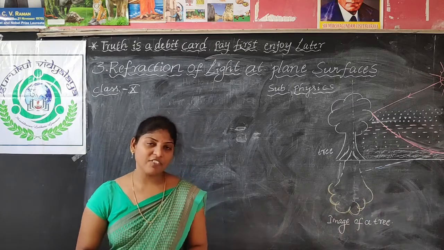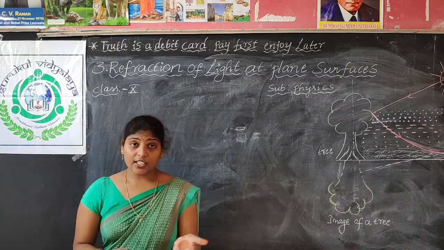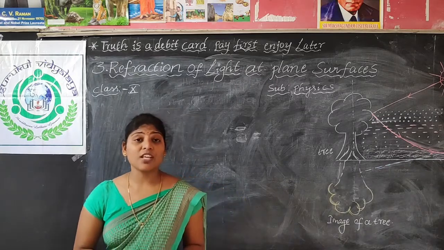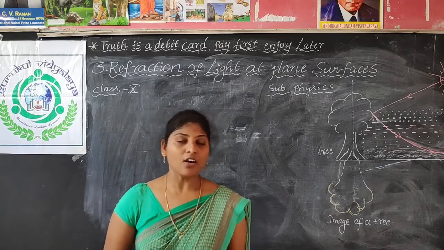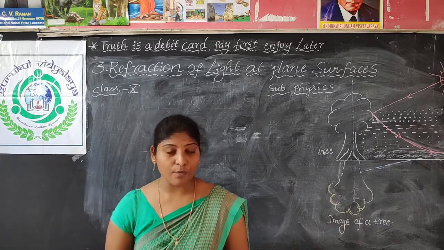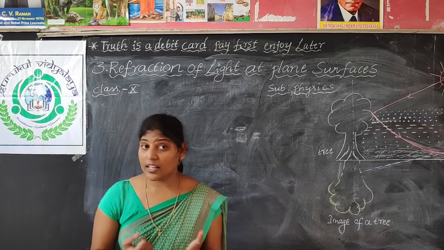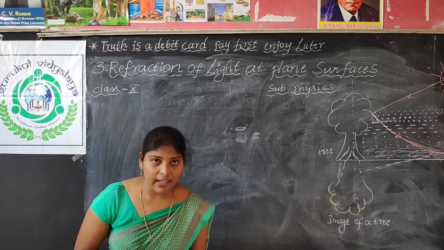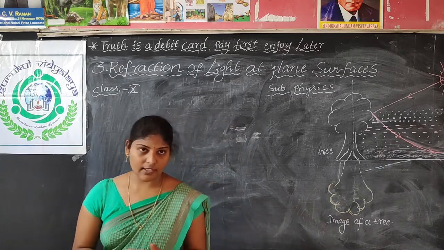There are two laws of refraction. The first law of refraction is what we call Snell's law: the ratio of the sine of the angle of incidence to the sine of the angle of refraction is a constant, and we have done the derivation for Snell's law also. The second law is that the incident ray, the refracted ray and the normal lie in the same plane at the point of incidence.